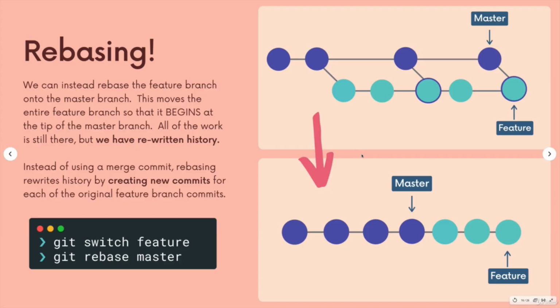So hopefully this is becoming a little bit clearer. When we rebase a branch, we are basing that branch on the tip of another branch. So if we switch to our feature branch, we rebase onto master. That's the part that sometimes I see students get confused about. They think git rebase master means you're actually rebasing the master branch, but in fact, we are rebasing onto master in this case. So our feature branch commits are recreated, new history is made, and it all begins at the tip of the master branch. And we end up with this nice linear structure.